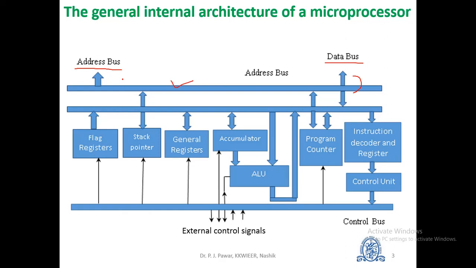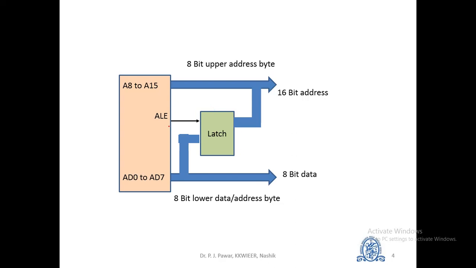So, the size of the address bus is increased by address latch enable as shown in this particular figure. In case of the 8085 microprocessor, which has 16 address lines for the 16-bit address of a memory location, there are 8 address lines A8 to A15 solely dedicated to transfer 8 bits of address, while the remaining lower 8 bits of address are sent through the multiplexed AD0 to AD7 lines.